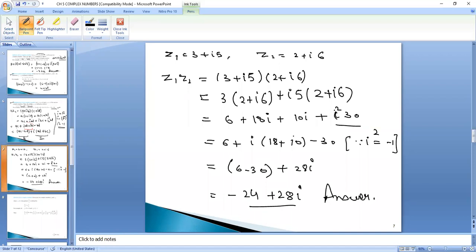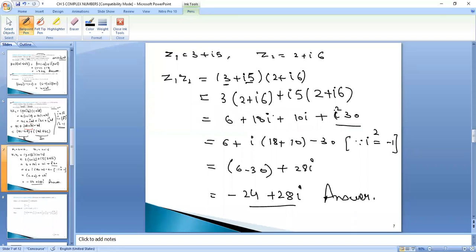Okay. So you can actually multiply (3 plus iota 5) into (2 plus iota 6). First you will multiply 3 with the bracket which is 2 plus iota 6. Then second, plus iota 5 you will multiply with the complete bracket which is 2 plus iota 6.